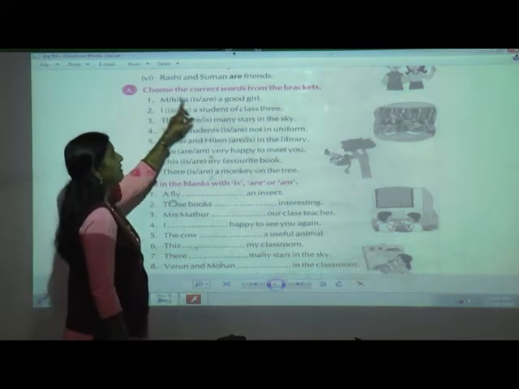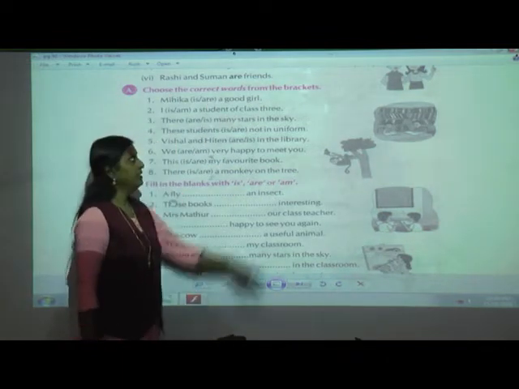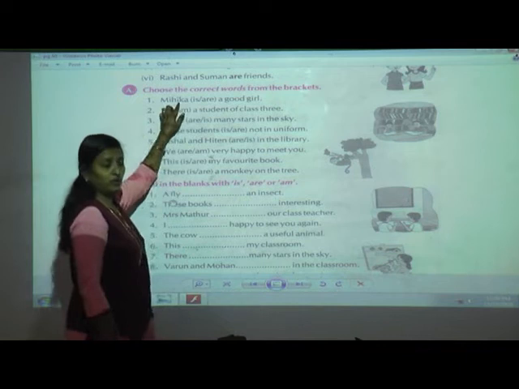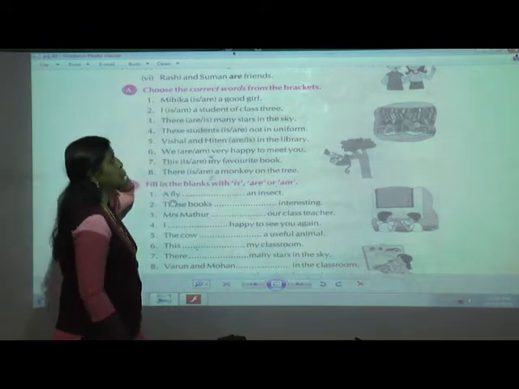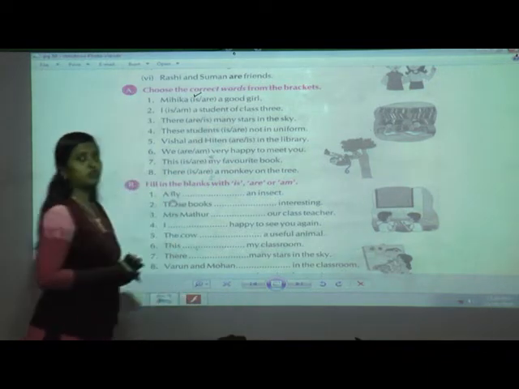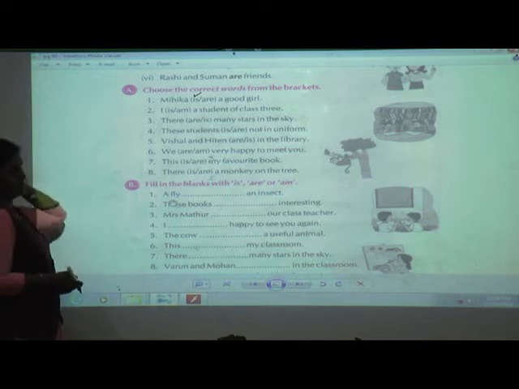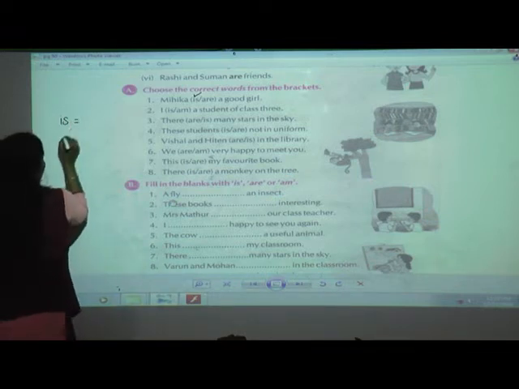Now, Mihika is a good girl. Now, Mihika, here you can see only one name, that is Mihika is a girl. How she is? She is a good girl. So, it is a singular. So, I am going to use yes, is. So, I will write here for you.